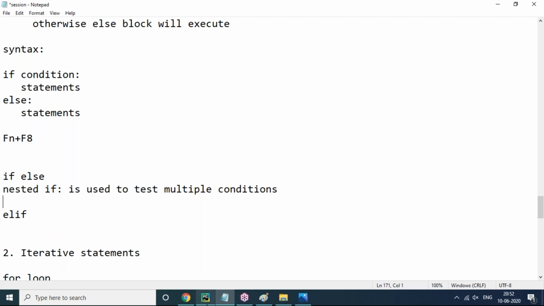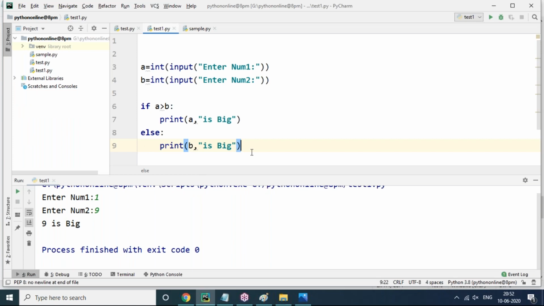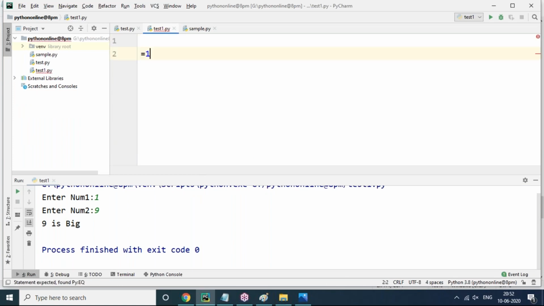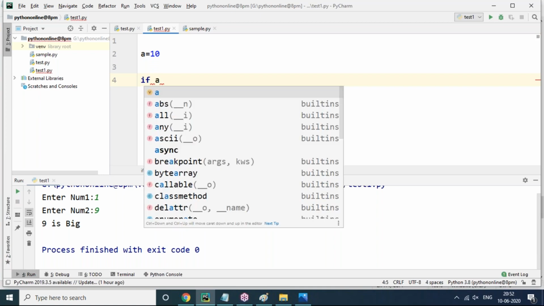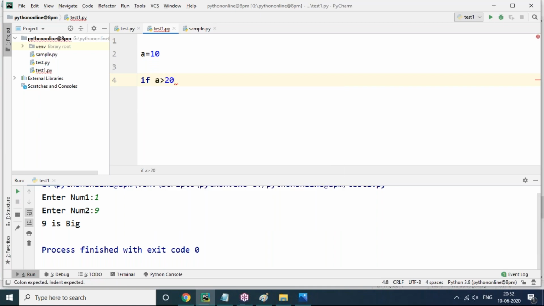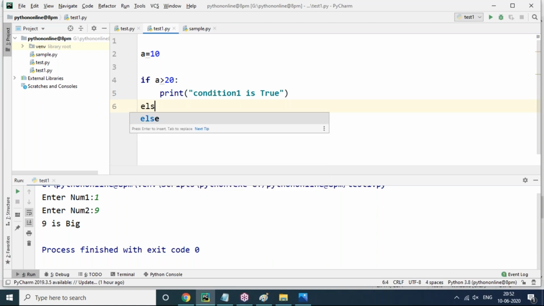So let's try to do this here. I'm giving a value equals 10. My condition is if a greater than 20, then what I need to do? Print here condition 1 is true. Else, then again I'm checking one more condition.